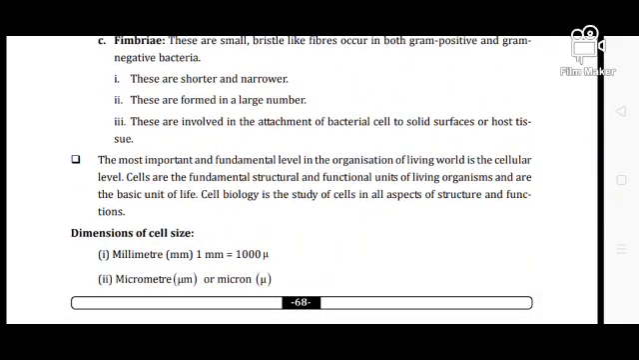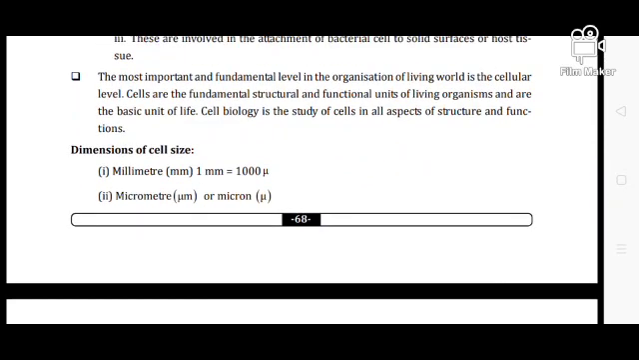The most important fundamental level of organization in the living world is the cellular level. The cell is the fundamental structural and functional unit of every living organism. So this is the basic unit of life. You have to remember that cell biology is the study of different aspects of the structure and functions of cells.